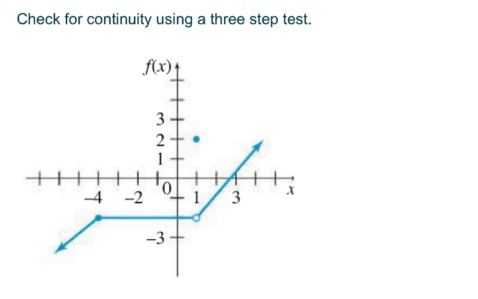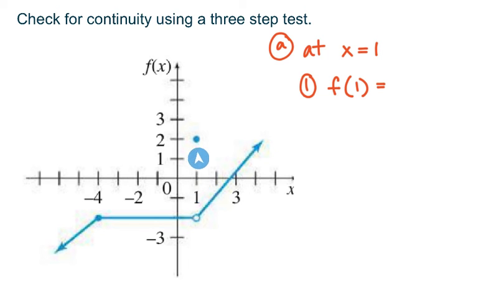So first, let's consider x equals 1. So 3 parts. Number 1, what is the function value? What is f of 1? If I were to plug 1 into this function at x equals 1, the point that is defined is right here, y equals 2. So the function value is equal to 2.